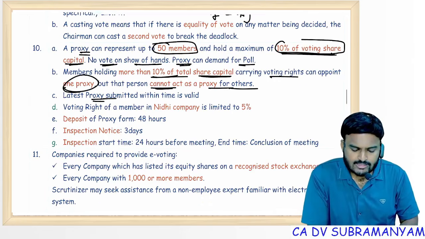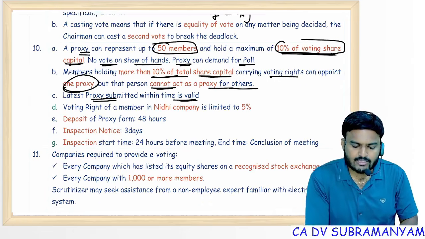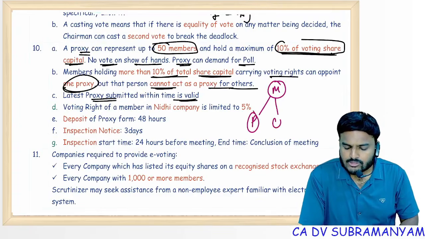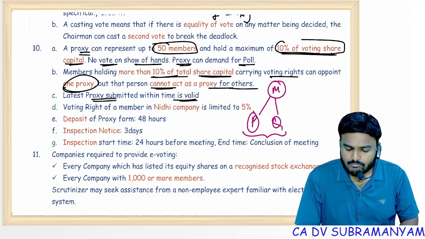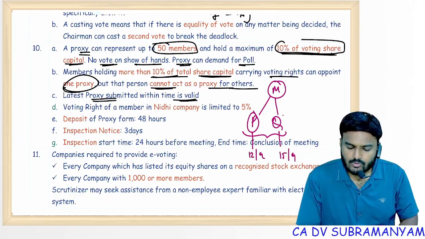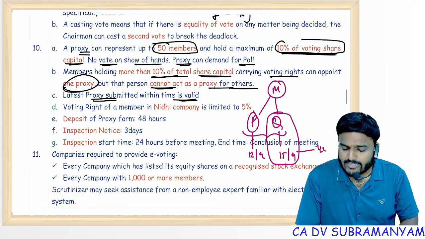Latest proxy submitted within time is valid. Say for example, M appointed proxy P, proxy Q. Both proxy forms received by the company. For example, proxy P received by the company on 12th September, proxy Q on 15th September. So the latest deposited proxy form, that too you need to check the time limit, 48 hours before meeting.